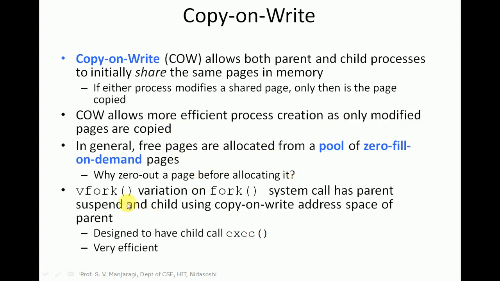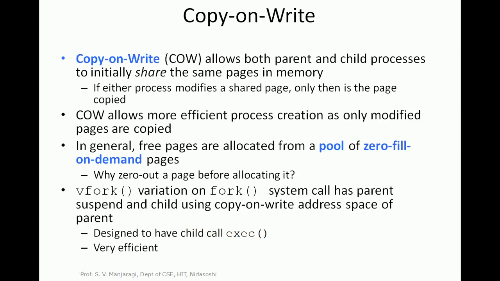So in Unix there is a variation of fork that is called the vfork function. This system call will create a new child process and suspend the parent process until the child completes the execution. Usually the child process calls exec to run a different program. So whenever the child process calls exec, it will be executing the code of the different program, not the parent's code. Until that, both parent and child will be executing the same code.